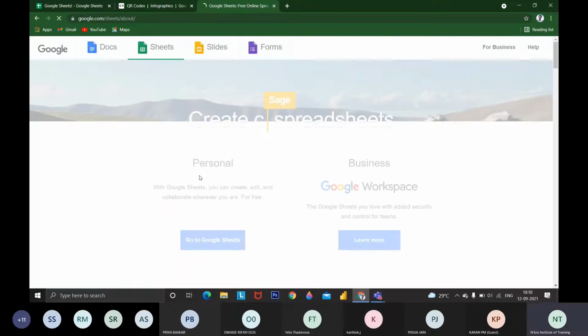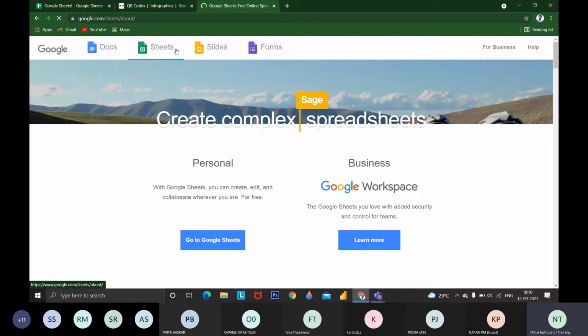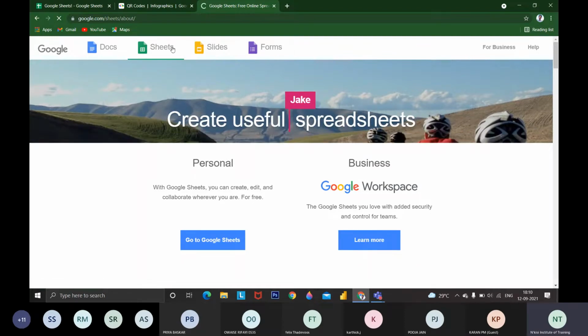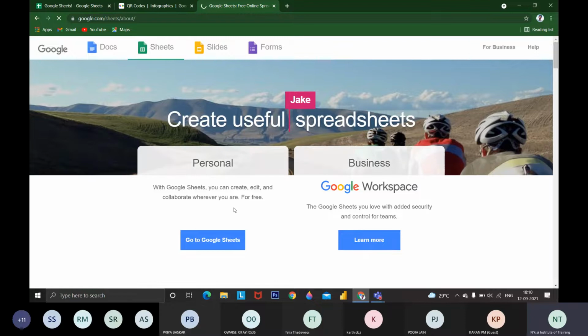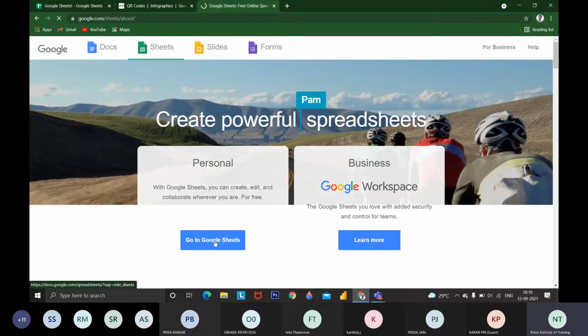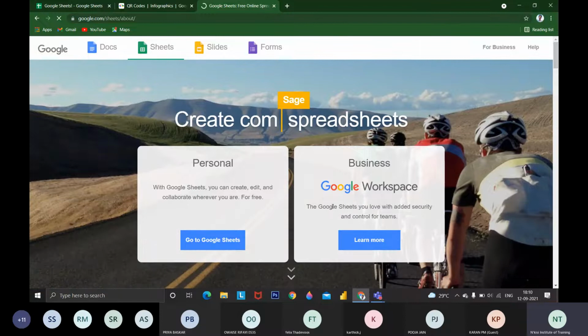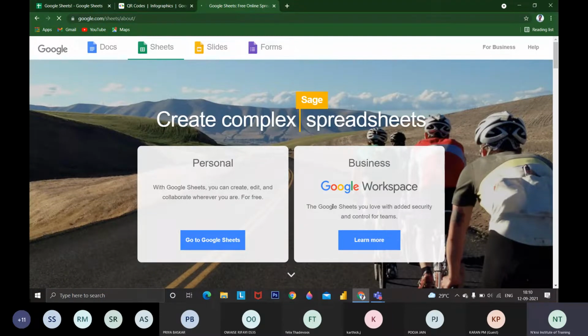There are various features available: Docs, Sheets, Slides, and Forms, which will be seen in future classes. Today we are going to see Google Sheets. If you are using it personally, we use a personal account.